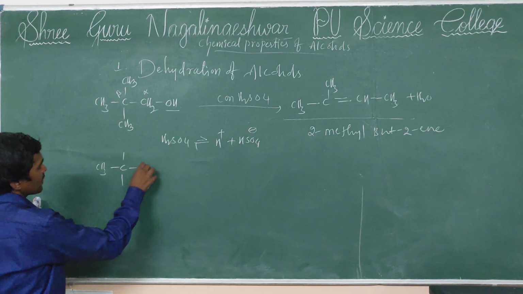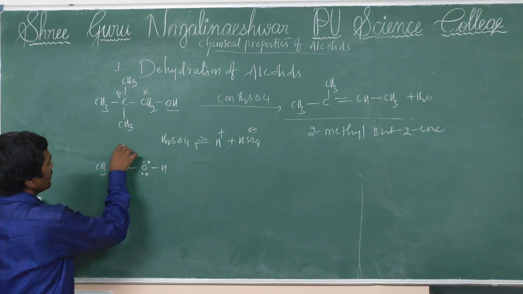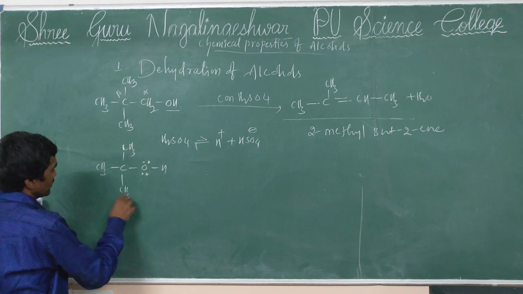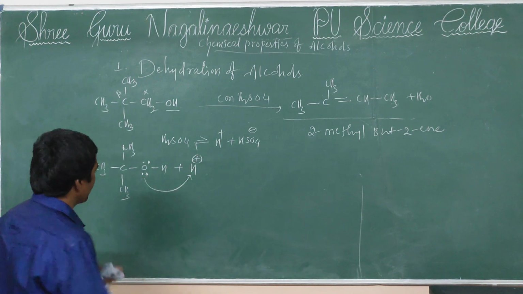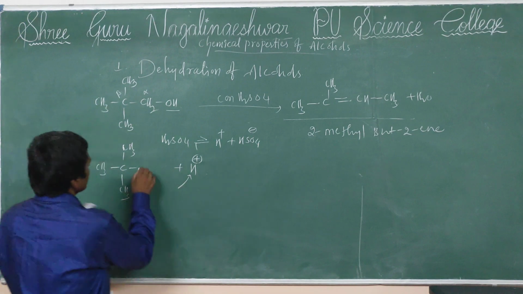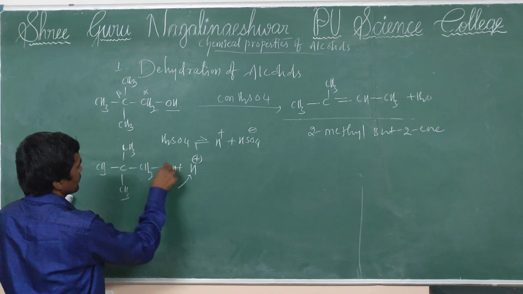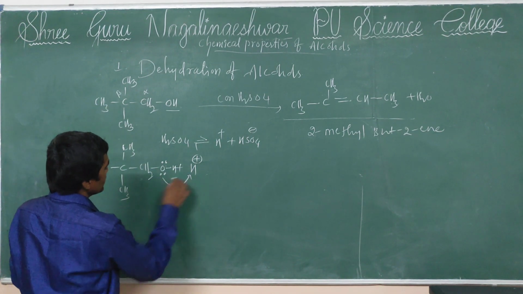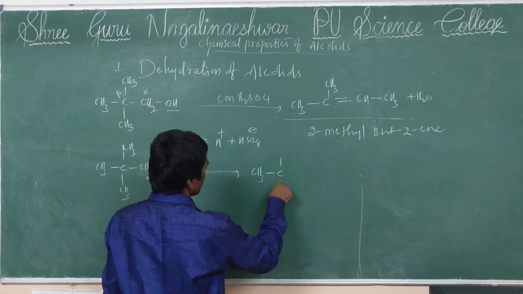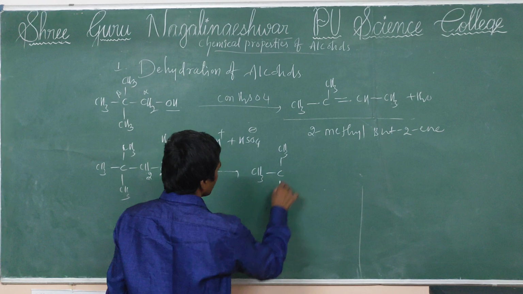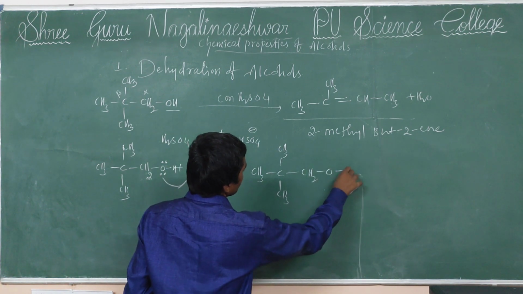Second step: the alcoholic oxygen accepts the proton, and the protonated alcohol is formed.